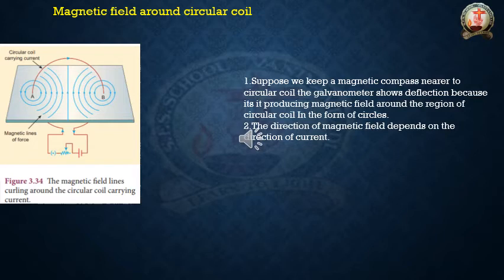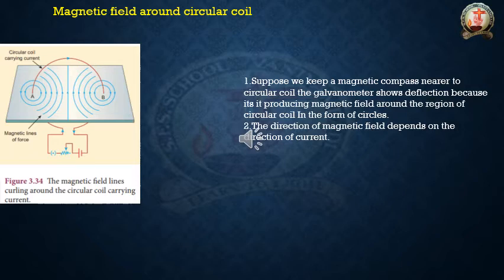First of all, you can observe the figure I mentioned here. The red color wire is the circular coil, and the arrow marks indicate the current. So this is the current carrying circular coil, and the blue color lines are the magnetic lines. Here also, suppose we keep a magnetic compass nearer to the circular coil.